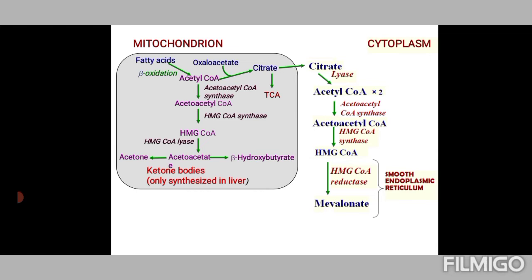You'll see the detail in the further slides. The HMG-CoA reductase reduces HMG-CoA to give rise to mevalonate, and further steps give rise to cholesterol. So this is actually the nutshell of cholesterol biosynthesis. We'll see it in detail in the further slides.